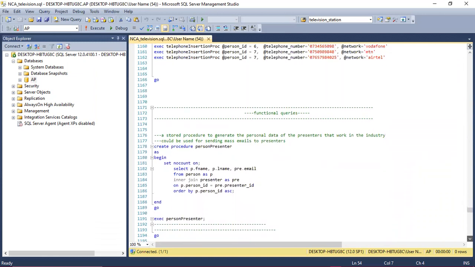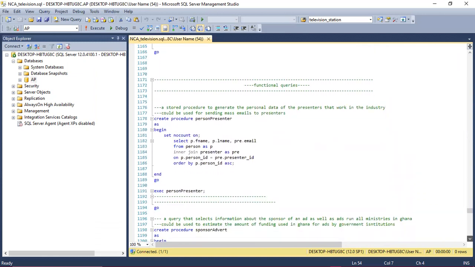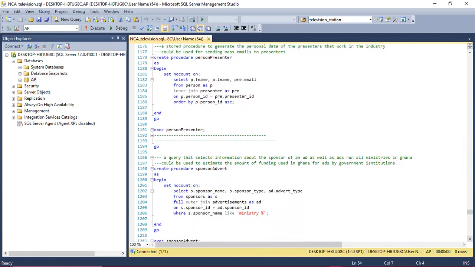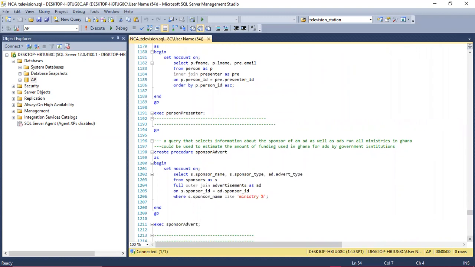And these are my functional queries. So my first stored procedure for functional queries is a stored procedure to generate the personal data of presenters that work in the industry and could be used for sending out emails to presenters. So let's say a new policy, you want to inform the general, well, not general public, but the people in the industry that this is the new policy implemented by the NCA.